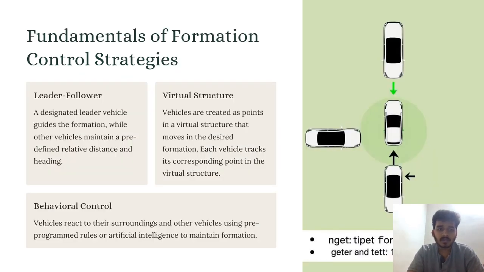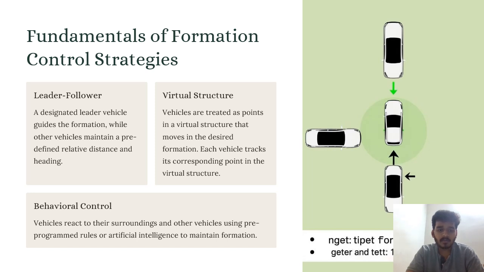Fundamentals of formation control strategies: leader follower. The designated leader vehicle guides the formation while others maintain a predefined relative distance and heading. Virtual structure: vehicles are treated as points in a virtual structure. They move in the desired formation, and each vehicle tracks its corresponding point in the virtual structure.